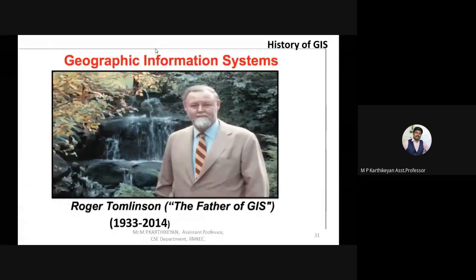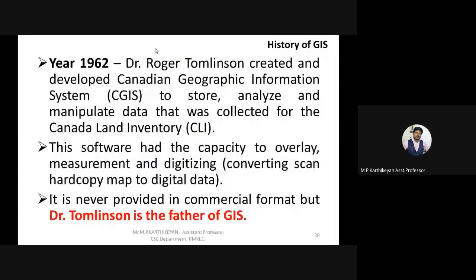So the government assigned this scientist, Roger Tomlinson, to create a software or some application so that whenever we are digging for one process, it should not affect another process. Whatever is there in the land surface, it should not affect another process. So if we are digging to insert a cable, it should not affect the gas connection. That is when Roger Tomlinson started analyzing this data, and this is how he came across a concept called GIS, Geographic Information System.